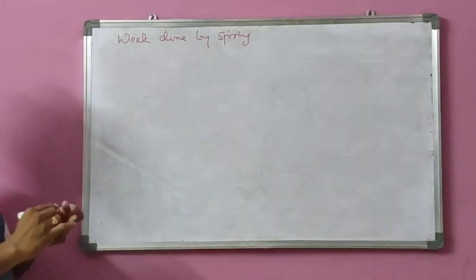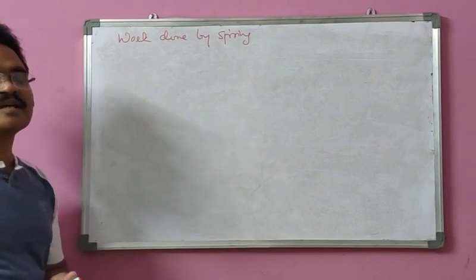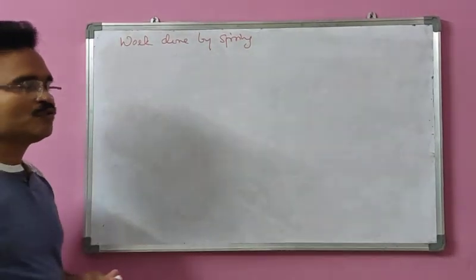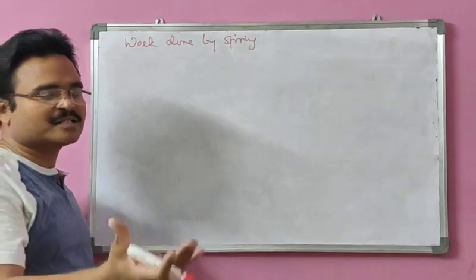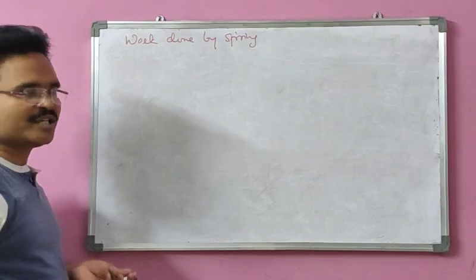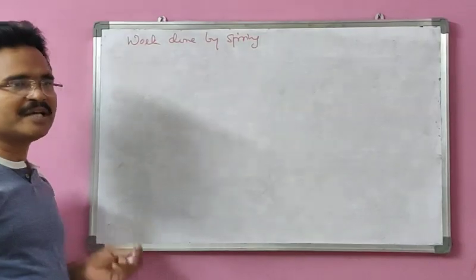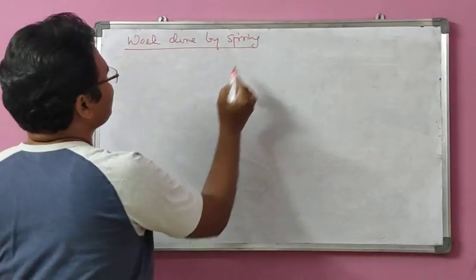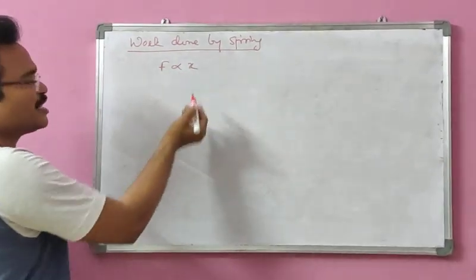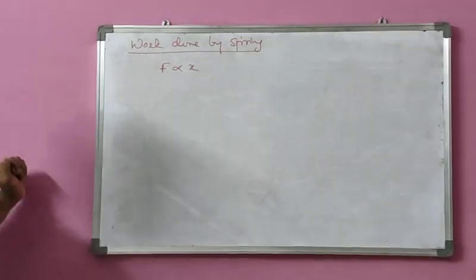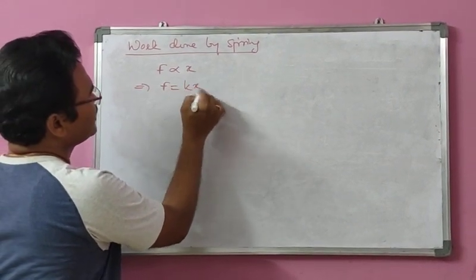Work done by spring. Before going to work done by spring, we should know something about the spring. Generally, every spring will have two ends, one end will be fixed and at the other end, if you apply some weight or connect some load, it undergoes some elongation. This elongation depends on how much load you applied. Therefore, F is directly proportional to x. That means the more weight you suspend, the more elongation occurs. F proportional to x and F equal to Kx.